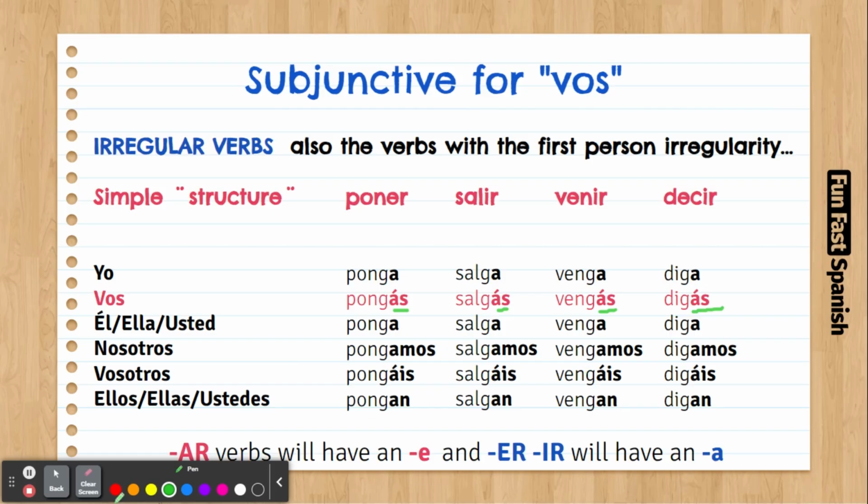That's how you conjugate the subjunctive for vos. It's the same thing that we do for tú, but the stress is going to be at the end. And remember, vos doesn't have irregularities. So don't change the root the same way you do with tú. Like with the example of poder, tú puedes, tú puedas. That will be subjunctive. So it's not going to be vos puedas, because vos doesn't have these irregularities. It's going to be vos podás.